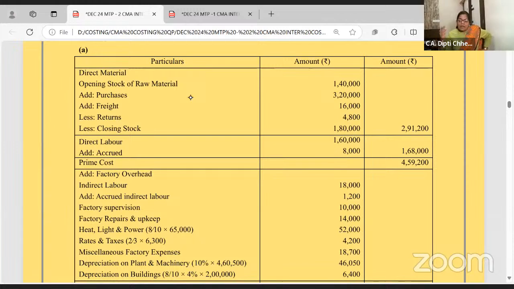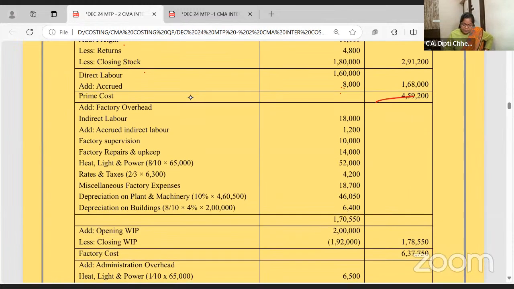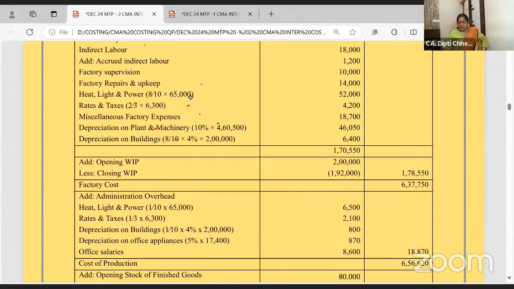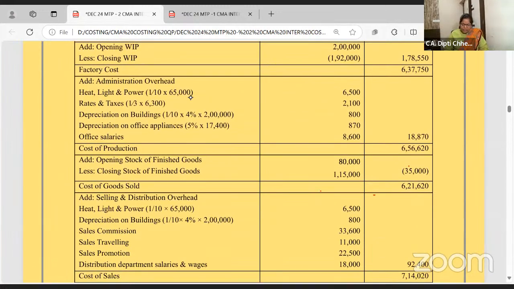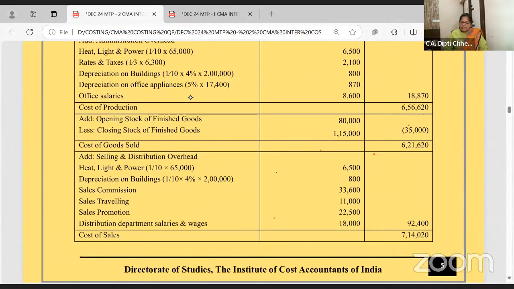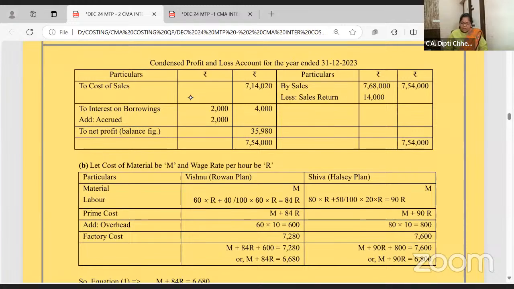Joint product, byproduct, journal entries. एक journal entry we will do it right now. Opening stock of raw material, purchases, freight, return, closing stock, direct labor में outstanding. This gives you prime cost. Add factory overhead, indirect labor, supervisor, repair, heat, rate, factory overhead का depreciation and all. And work in progress. Then admin overhead related expense. Then opening and closing finished goods. Then selling and distribution, sales related expense, traveling and all that. Yeah, you get a cost sheet.